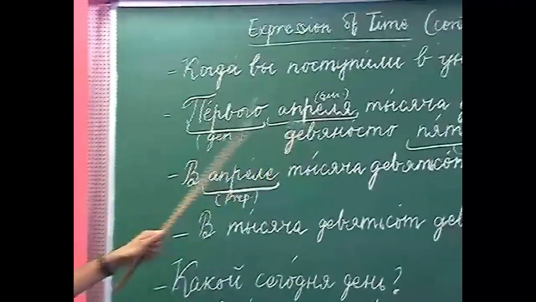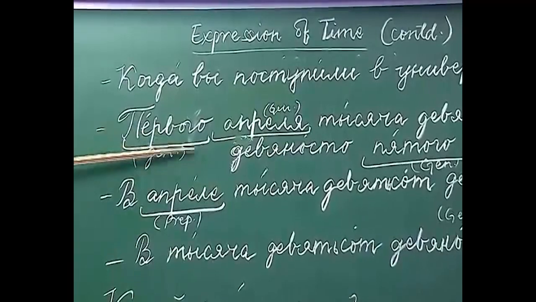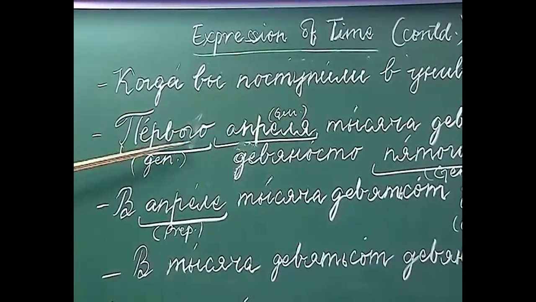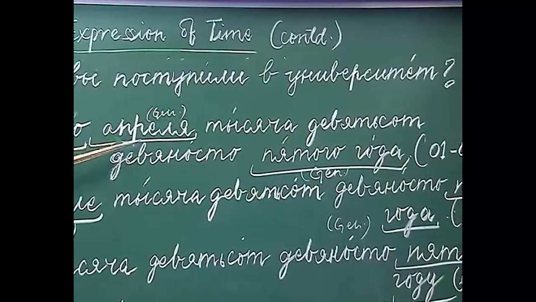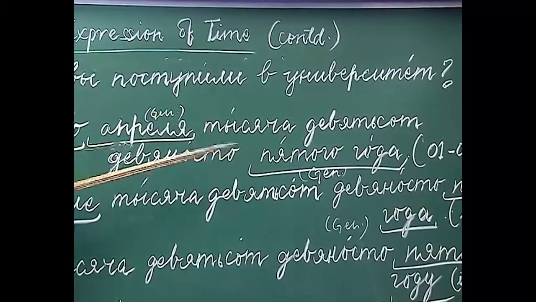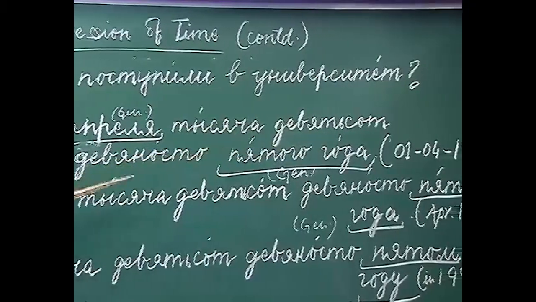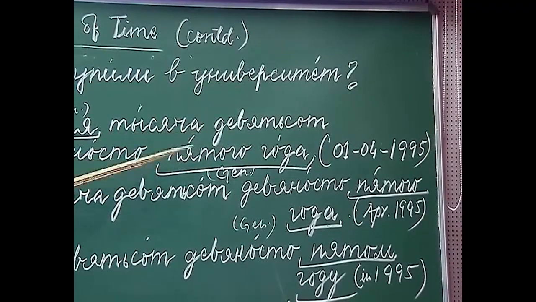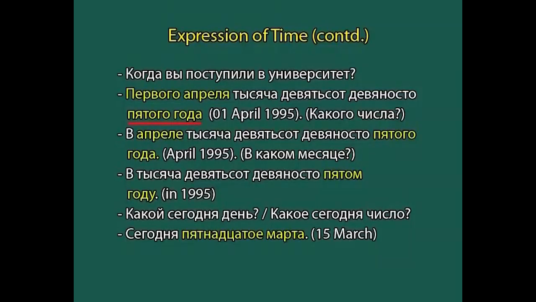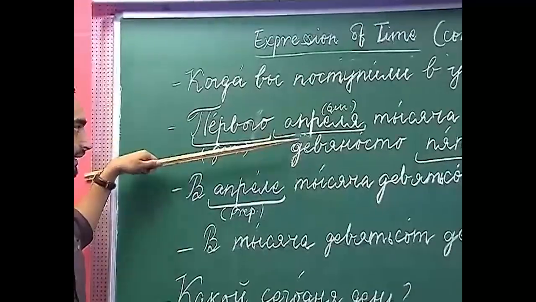For the first, we will use the ordinal number первого. So, первый becomes первого. Первого апреля, апрель, апреля, again in the genitive case, and then the year 1995 года. While mentioning the year, the last digit has to be in the ordinal number and then the year, года. So, год, года. This is how we mention the date, month and the year. Once again I am repeating the same sentence.